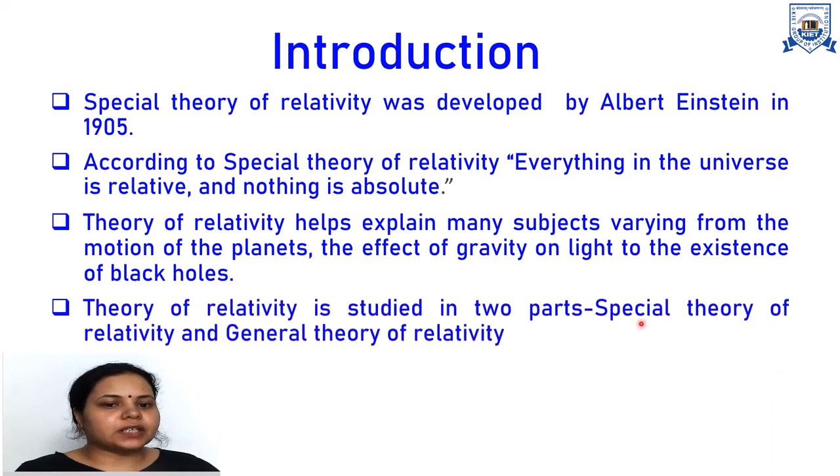Theory of relativity is studied in two parts: special theory of relativity and general theory of relativity. Special theory of relativity deals with the object or body which are at rest or moving with constant velocity, while general theory of relativity deals with the object or body which are accelerated. So here in this chapter we will discuss only special theory of relativity. We are not talking about general theory of relativity.